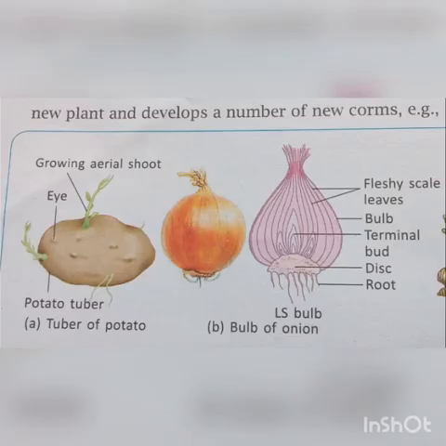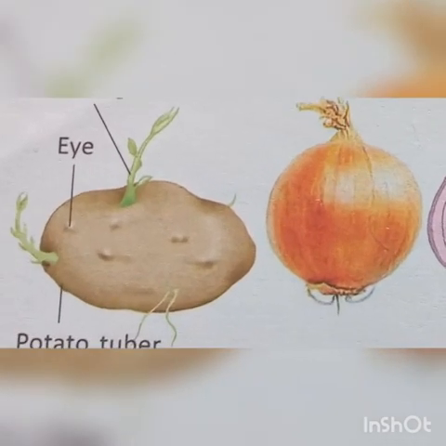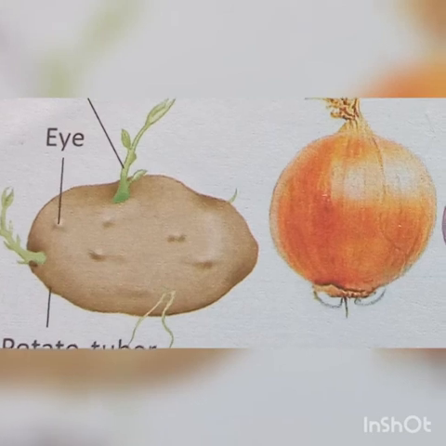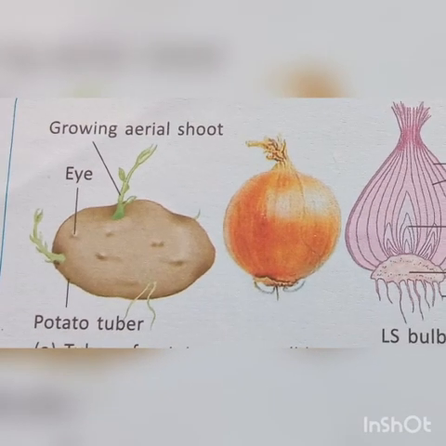Now the second example is by the stem. Here also these are underground stems. They store food, so when they get suitable conditions, they start growing. All of us have potatoes at home. Potatoes have eyes, and eyes are the nodes of the potato. That is why it is known as a stem, because it has eyes on it, and eyes are the nodes. From each eye, a new potato plant can grow. If you cut the potato into pieces, and each piece contains one eye, then you will get one new plant from each eye. So that is the tuber, known as the potato tuber.